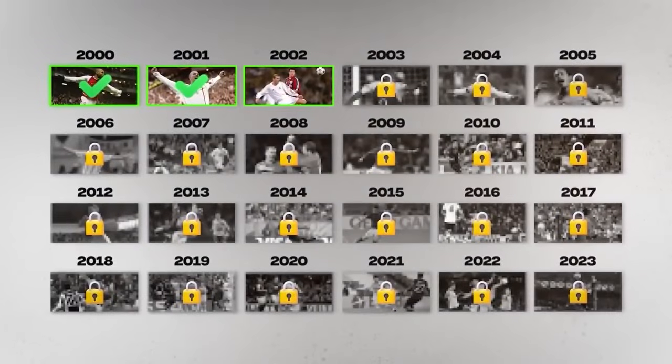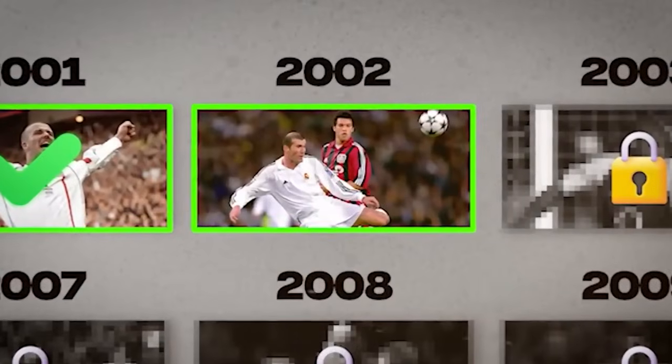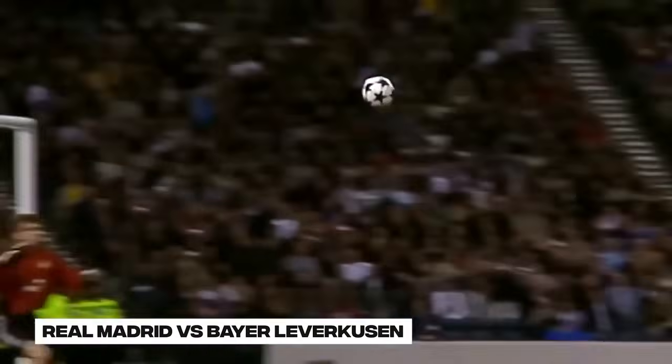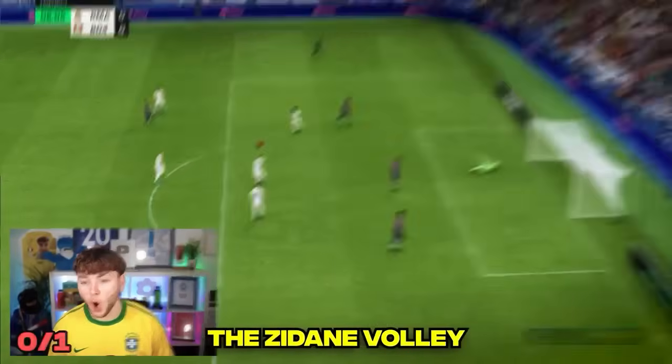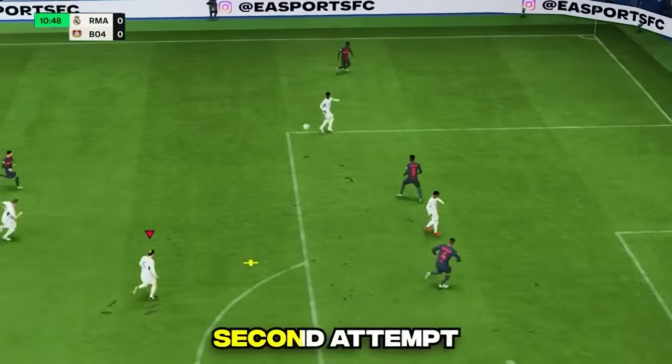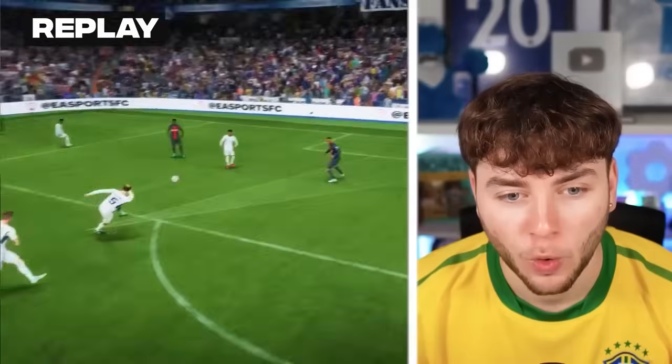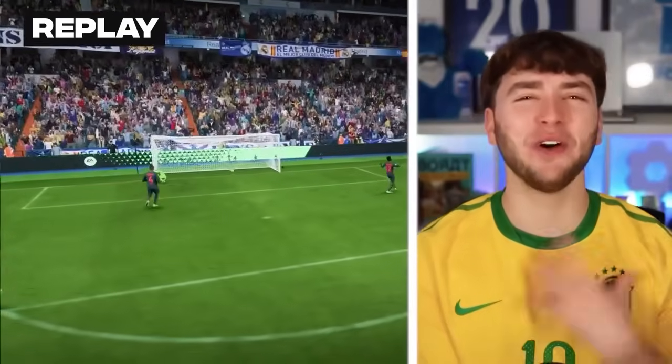And if you thought that goal was iconic, the next goal in 2002 is Zidane's iconic Champions League volley. And our first attempt was pretty good, but not quite the Zidane volley. But on Zidane's second attempt, he did this. Oh! That might be it. Can we get a replay on that one? Oh, it's still not top bins enough, but that was better than the first one.